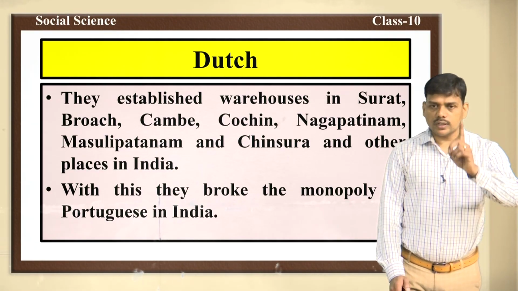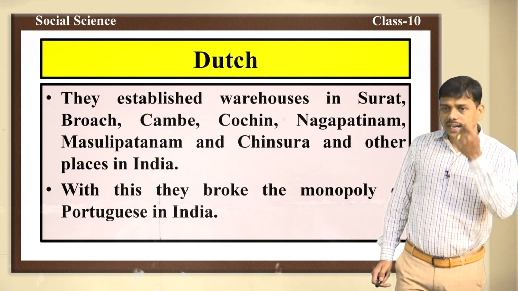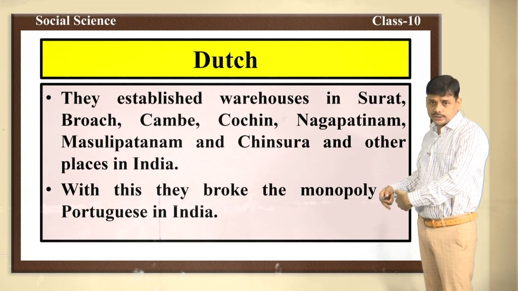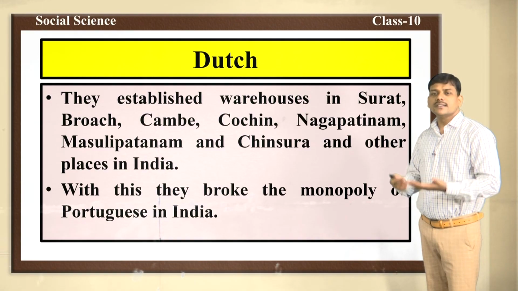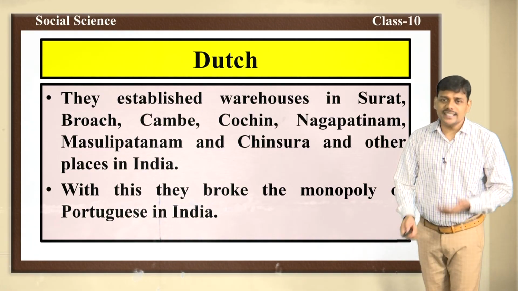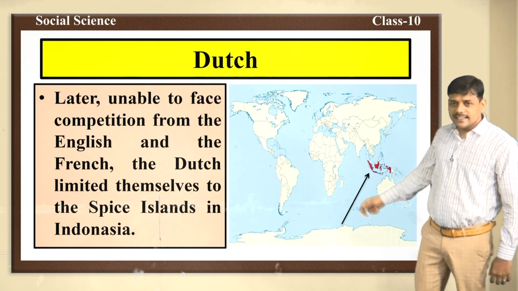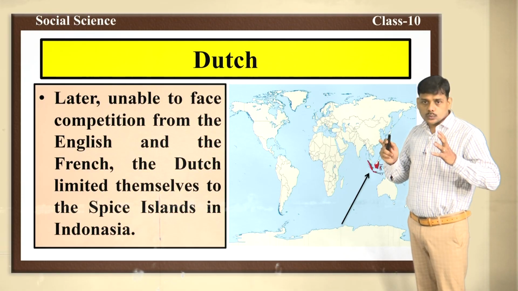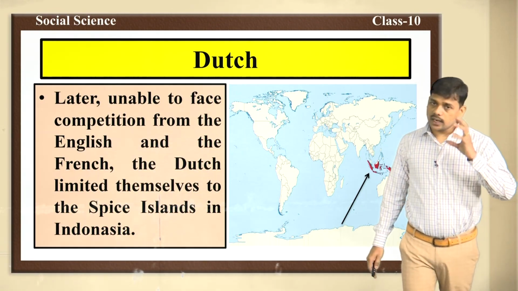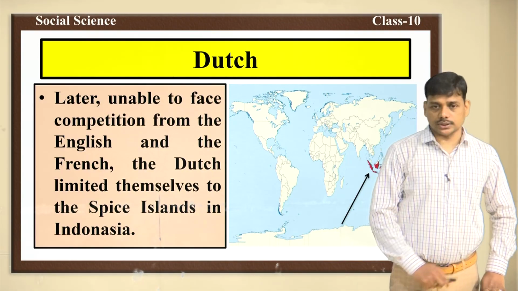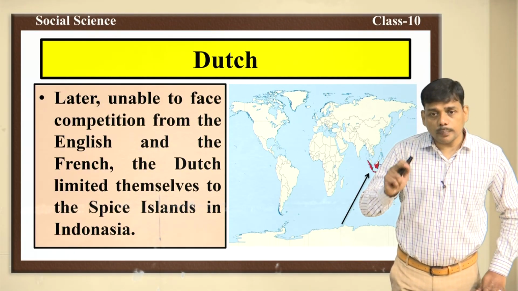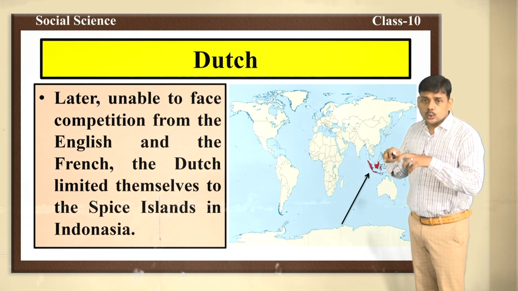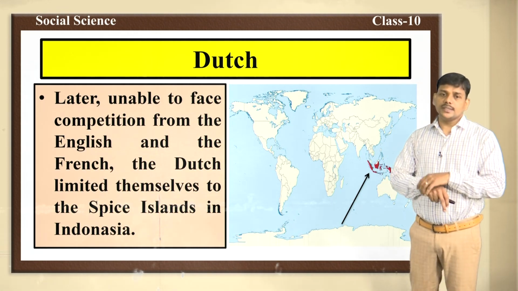Earlier, the Portuguese were the only European power which had complete control or monopoly over trade in India. But with the arrival of the Dutch, the monopoly of the Portuguese declined. But the Dutch were also not able to continue their trade in India because they were unable to face competition from the English and the French. That's why they limited themselves to the Spice Islands in Indonesia.